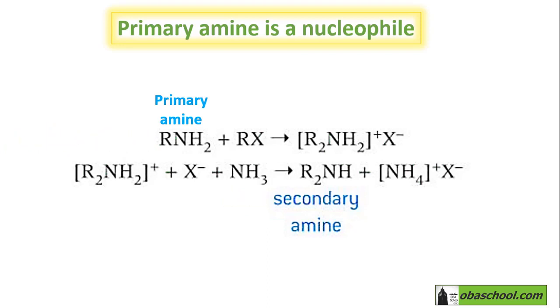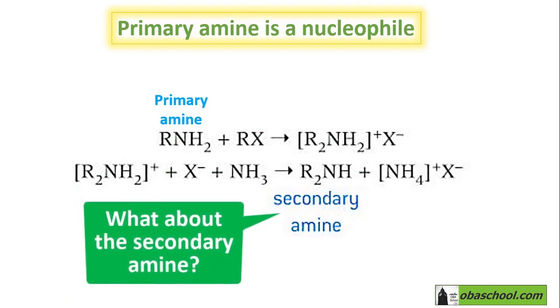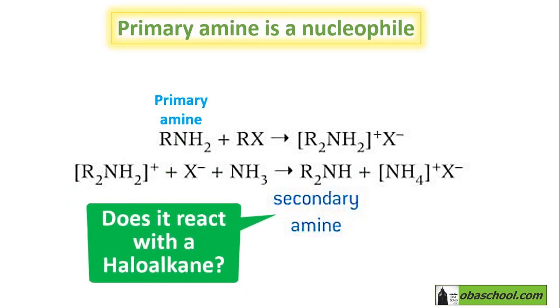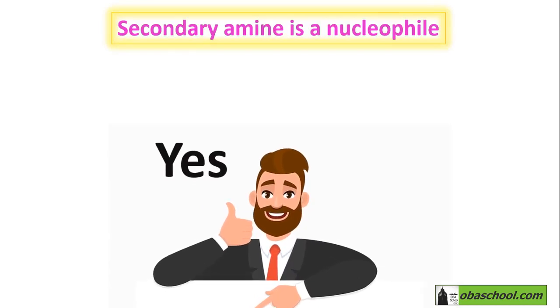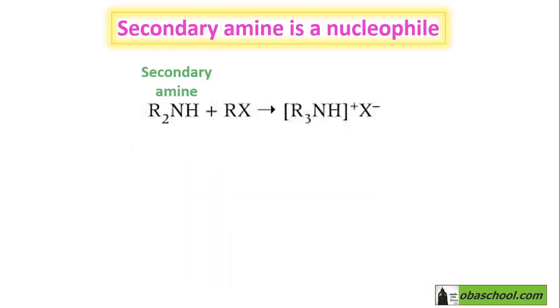What about this produced secondary amine? Can it react again with a halogenoalkane and produce a tertiary amine? Well, the answer is yes. The secondary amine that is produced in the previous reaction can act as a nucleophile.